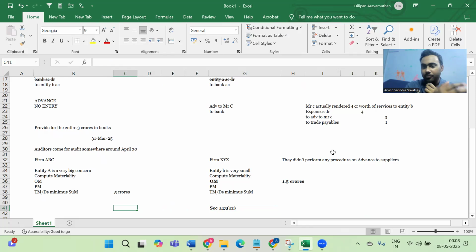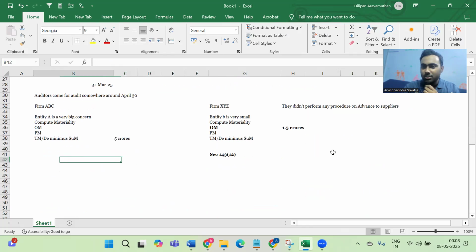But firm ABC was not even required to perform procedures on the amount of this 3 crores, because the 3 crores was even smaller than the triviality materiality or the de minimis sum in itself. So I hope you understood that firm ABC has actually substantiated well, they have documented really well, and the amount is not even close to the triviality materiality. It's actually smaller than the triviality materiality. While for firm XYZ, the amount is actually exceeding their overall materiality. They should have done audit procedures on it. They should have been able to detect this fraud, and they've not done it. So they will be facing future implications.